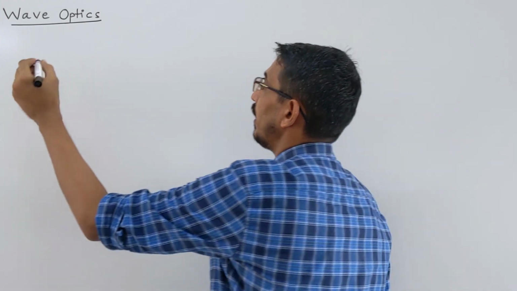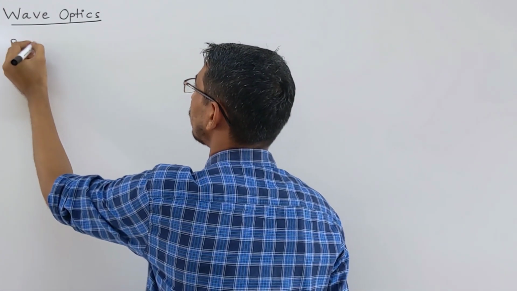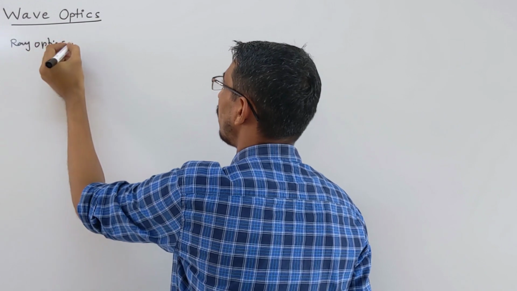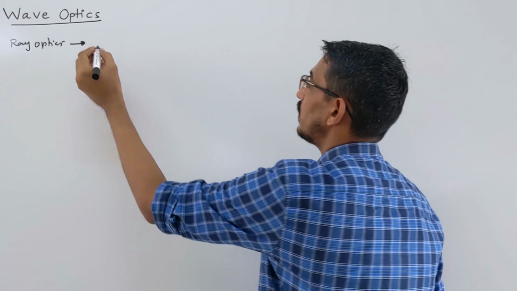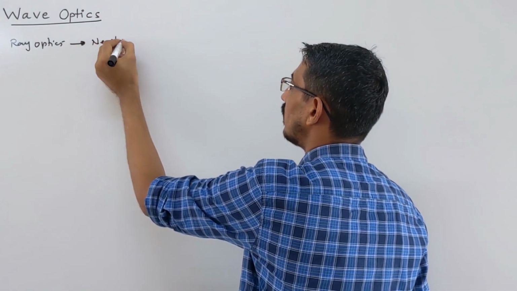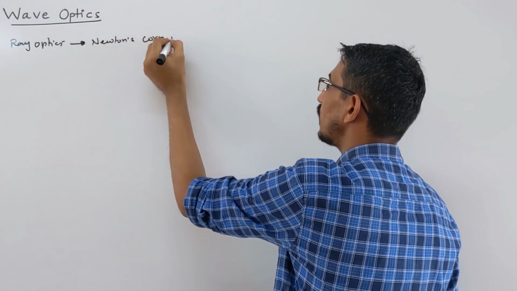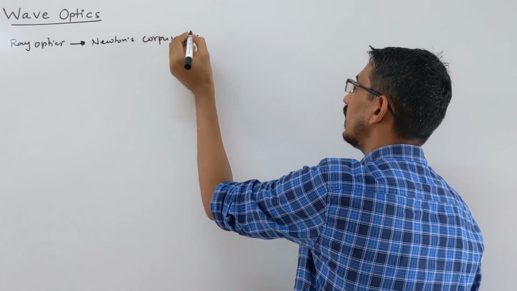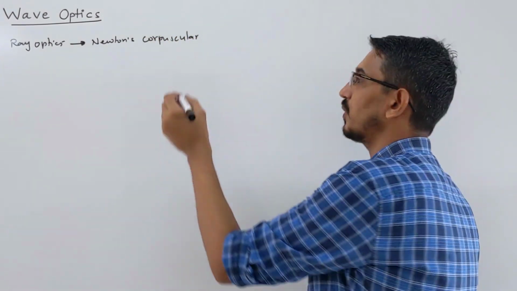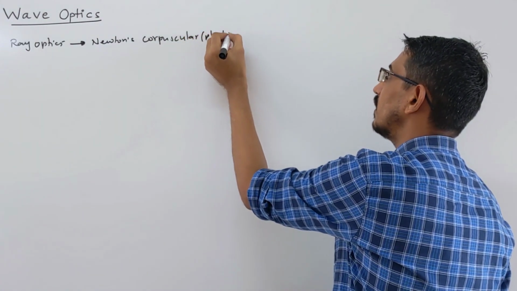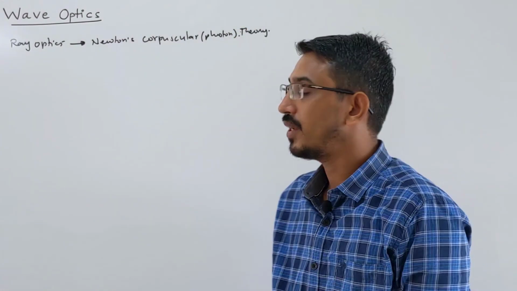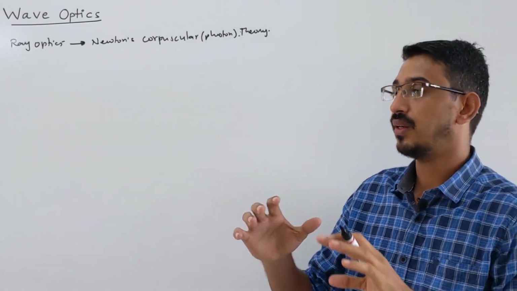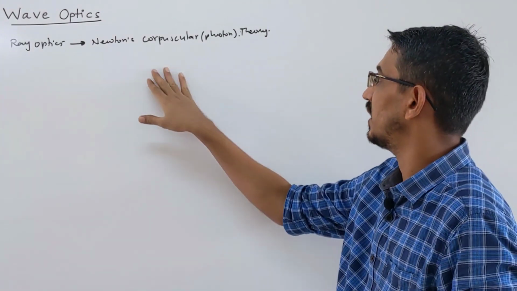So let me briefly define those two words. Your ray optics that recently we have learned, generally all the phenomena of this topic work with Newton's corpuscular theory. If you are confused about this word, corpuscular is nothing but photon. So let me write the word theory also here. All the phenomena that we talk about in ray optics can be explained by this theory, Newton's corpuscular theory.